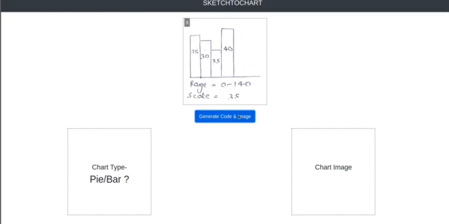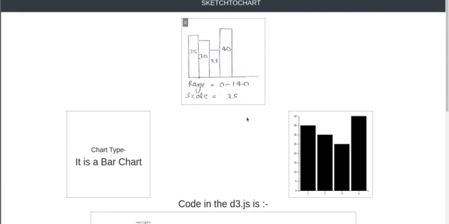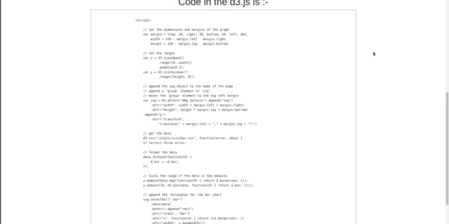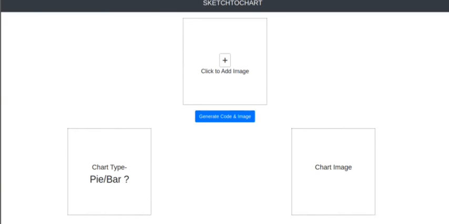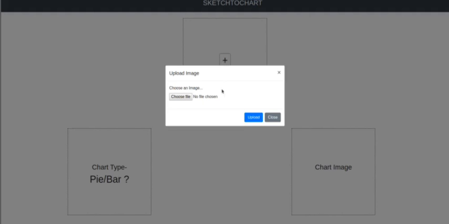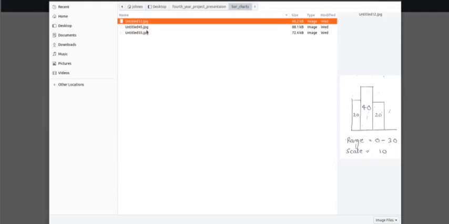So let's take another example here. Yeah, this is also a bar chart, and this is the following code and the downloadable image. This code can be easily fit in the HTML page, and it will show the image exactly the same as the one displayed in the chart image box.